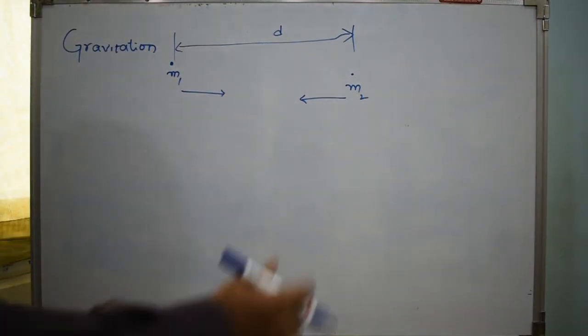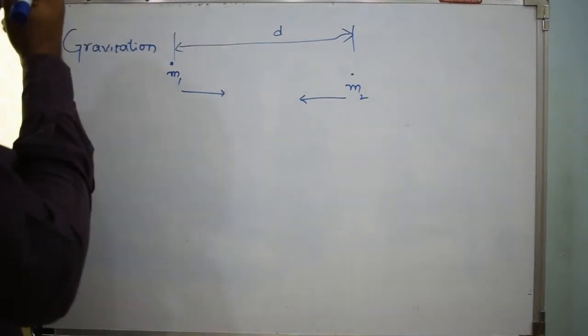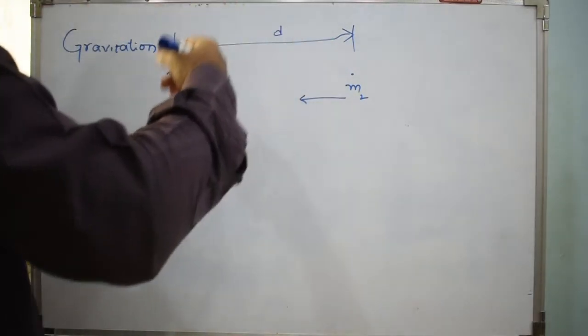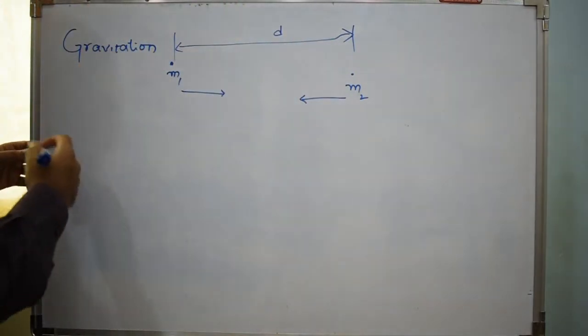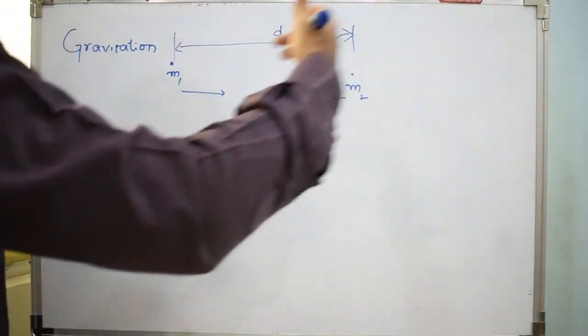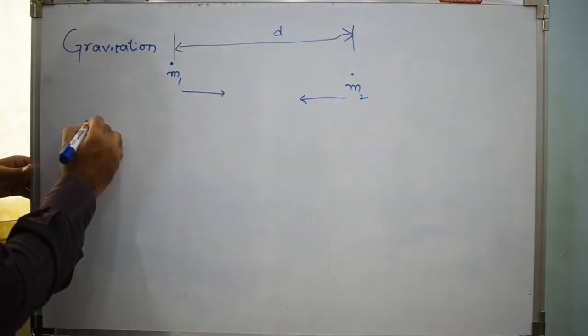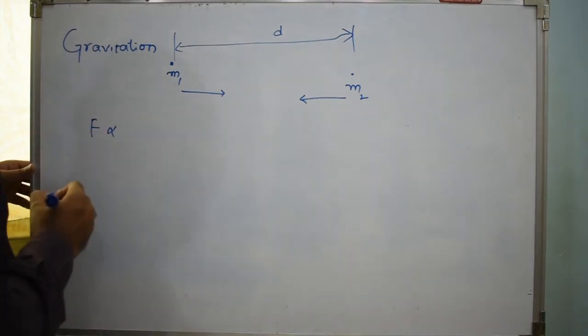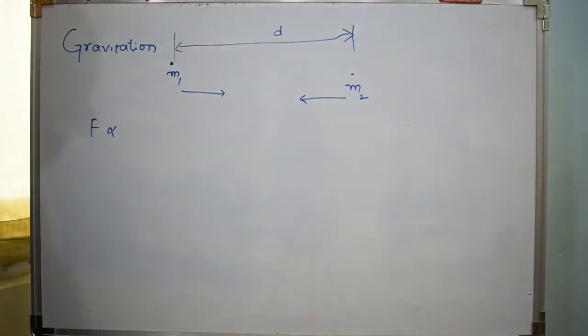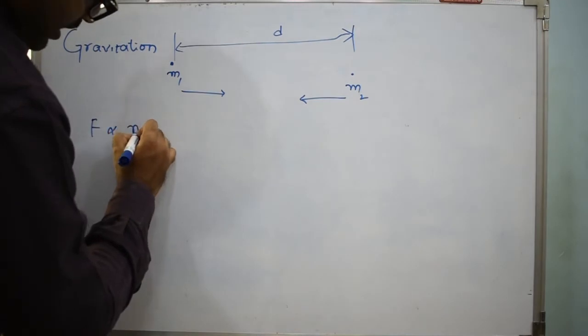So at this instant, when we are viewing the two masses, let's say the separation between them is d, then the force between them at this instant is inversely proportional to d square, where d is the separation between the masses at this instant of time.